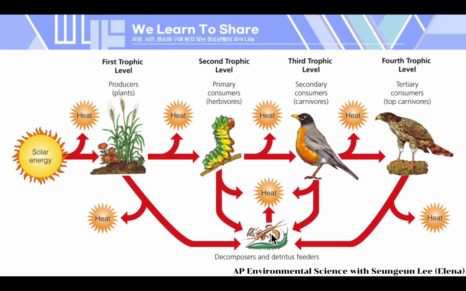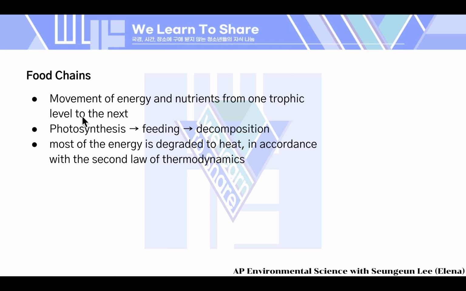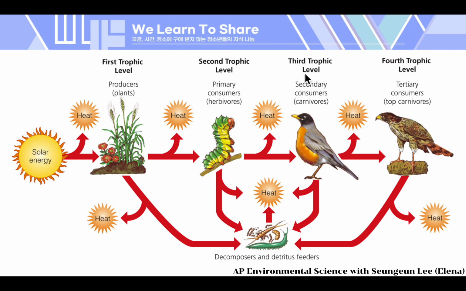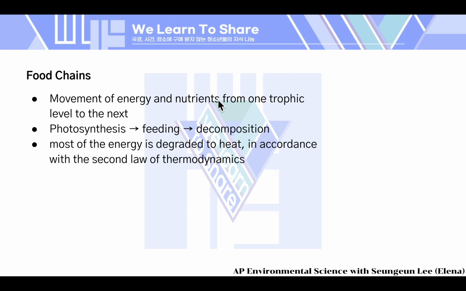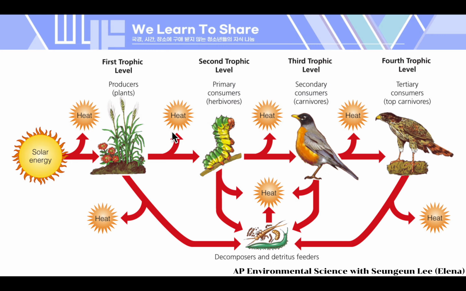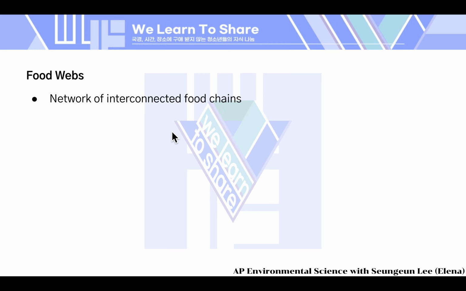But the key thing to remember in this food chain is the movement of energy through the different trophic levels. In every step of the process, the energy is degraded to heat. This is the most important thing that you should remember about food chains. Next, we're going to learn about food webs, which are basically networks of interconnected food chains.